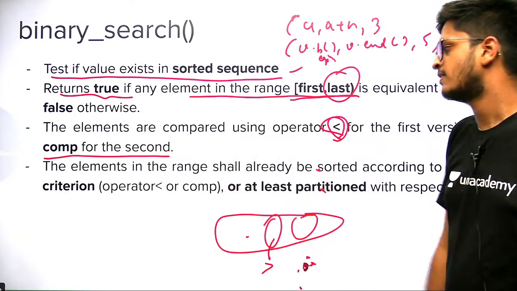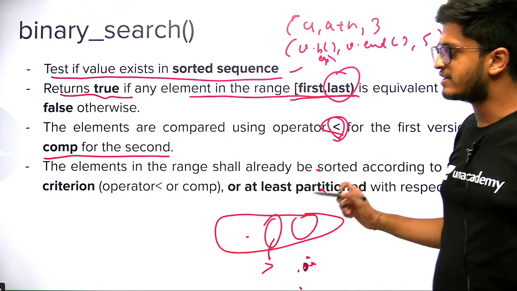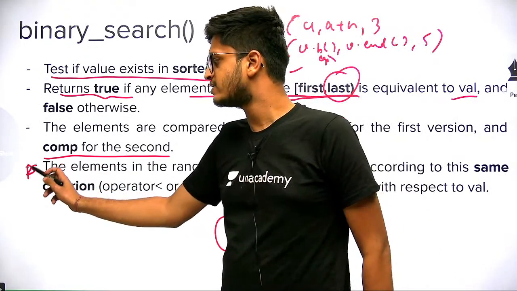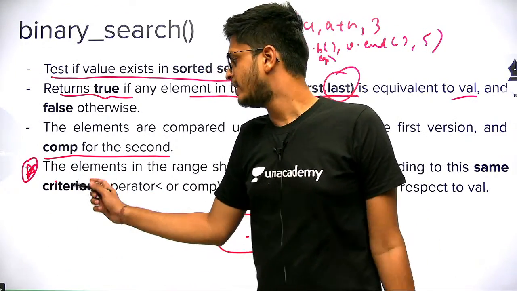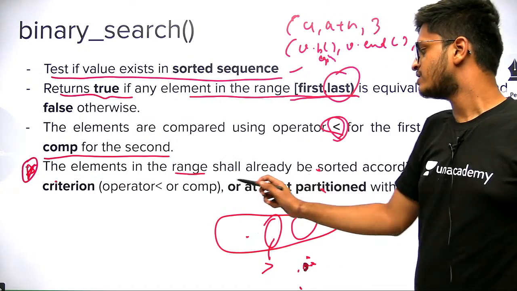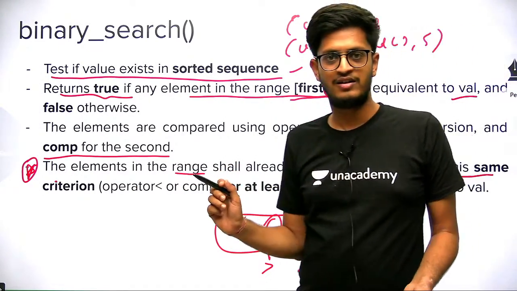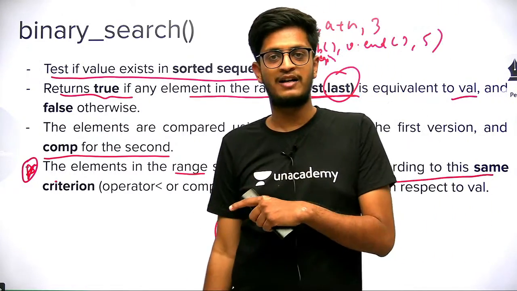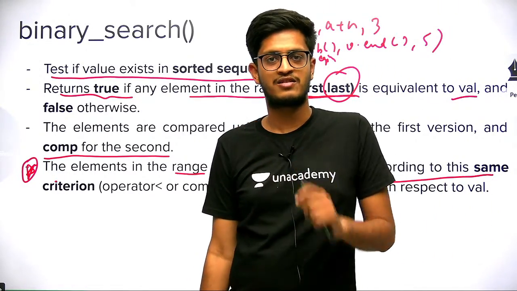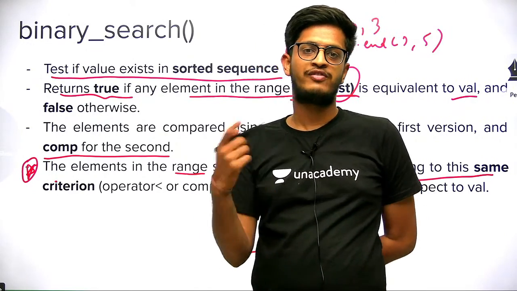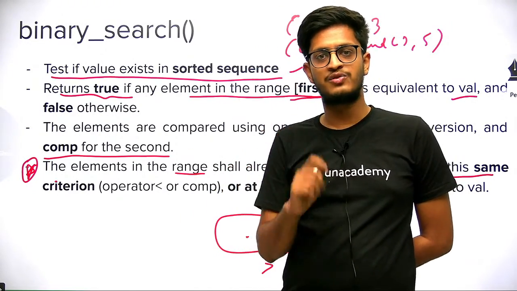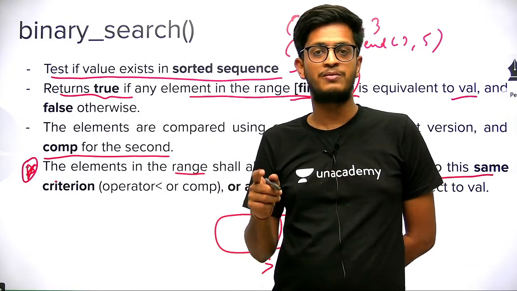the comparator function which you are passing, comp, will be used. So this is the most important thing when you are using binary search or upper bound or lower bound: the elements in this range shall already be sorted according to the same criteria. If you are using the first syntax, less than is used automatically, so the initial sequence should be sorted using less than.